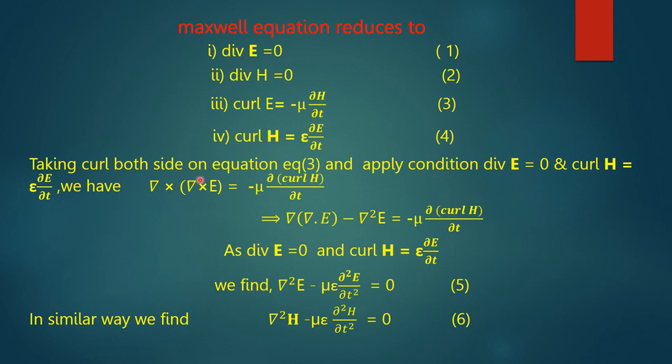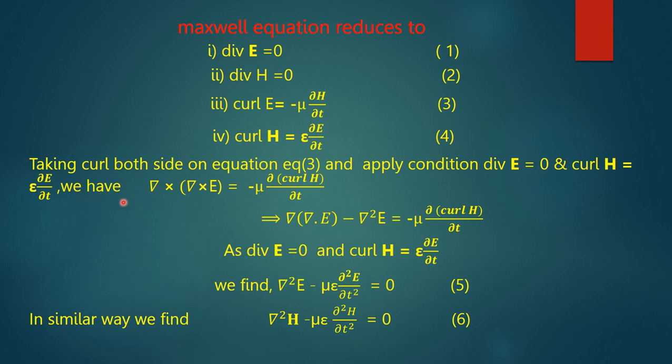To derive the electromagnetic wave equation, we take the curl on both sides of equation 3 and apply the conditions divergence E equals 0 and curl H equals epsilon del E del t.